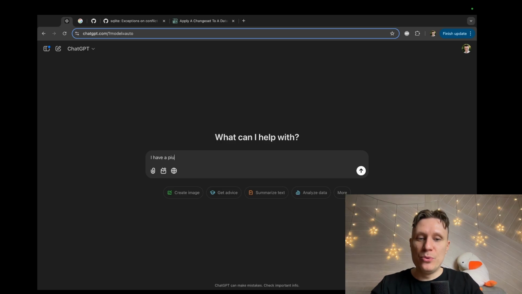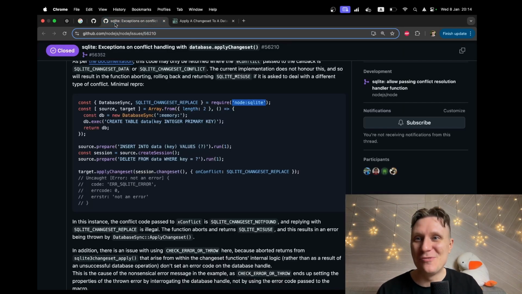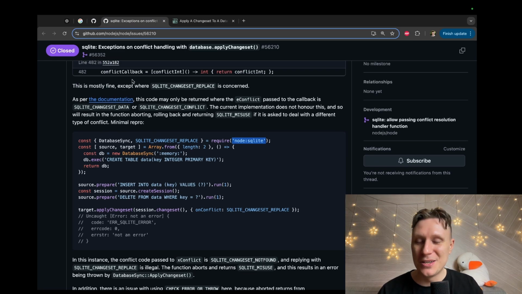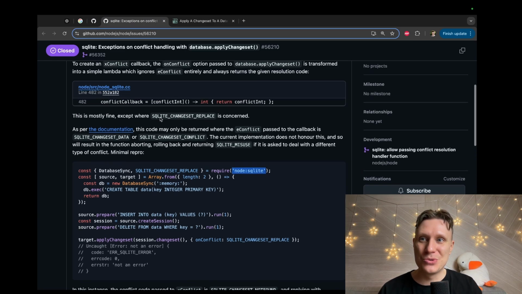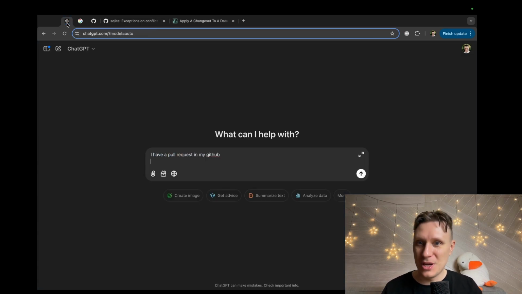I have a pull request in my GitHub. Yeah, this is inside of the Git. In the beginning, I will struggle not with the task itself, but with GitHub, because I don't know how to switch my current master main branch to this pull request when it was introduced. I have a pull request ID.